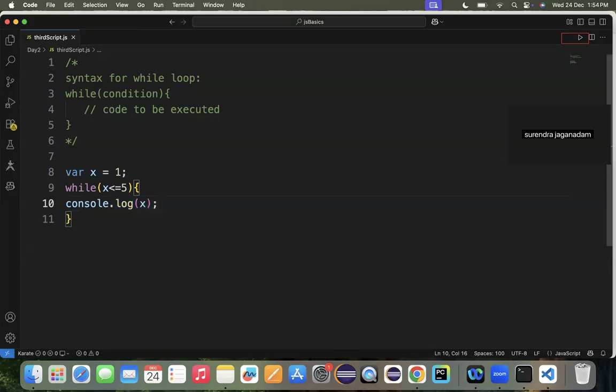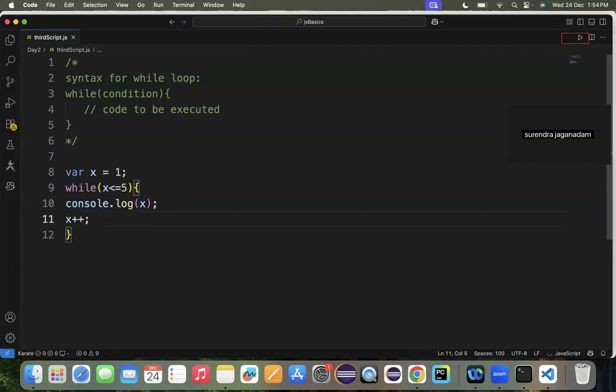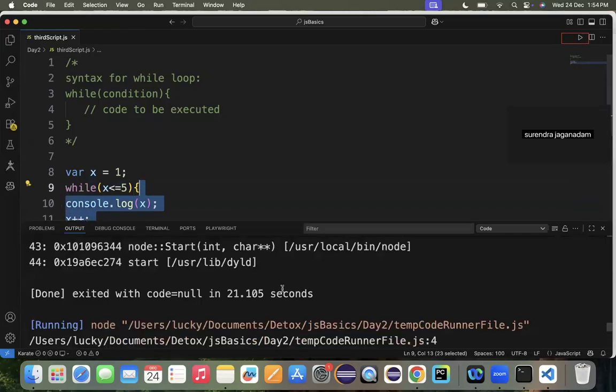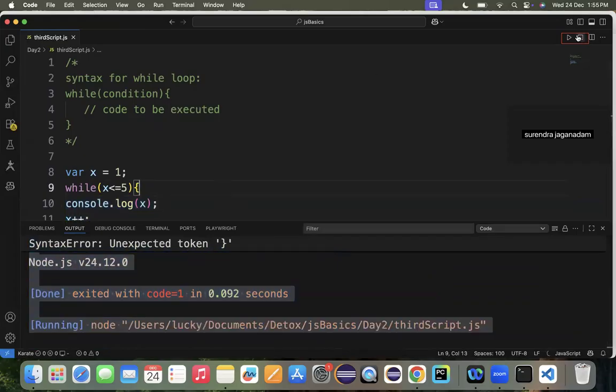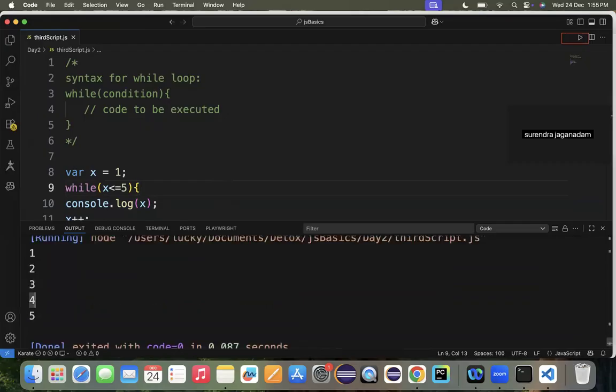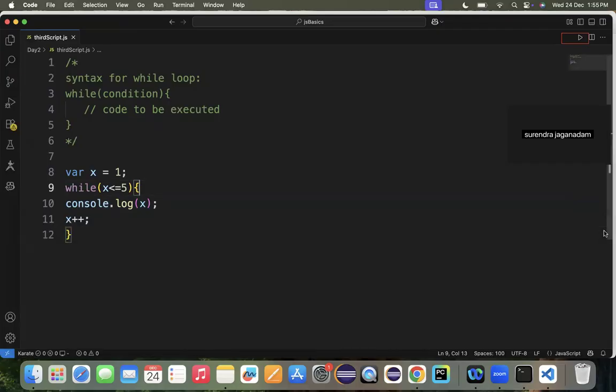So that's the reason here you need to define x plus plus, which means after printing it, increment my x value by 1. So now x becomes 2. Now 2 is less than or equal to 5. Again, it prints, it increments by 1, and then it performs this operation again. So when I run this program this time, it will be printing. Save it. So 1, 2, 3, 4, 5, all the values get printed to the console. Okay, so this is exactly how you can handle this while loop.